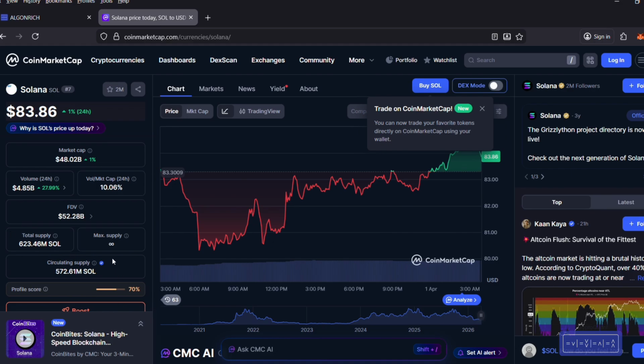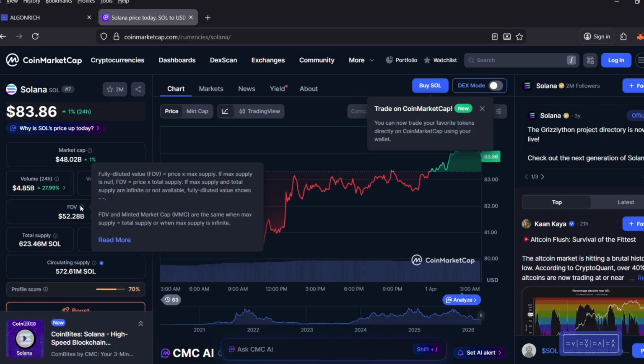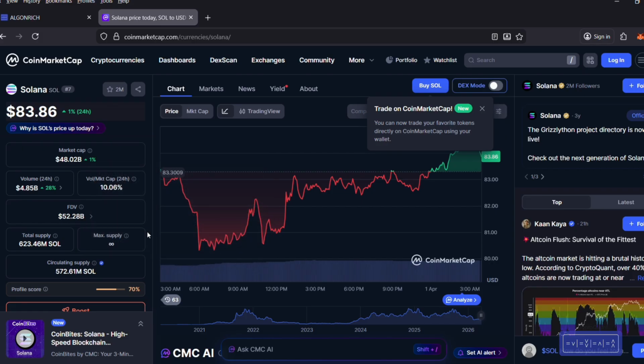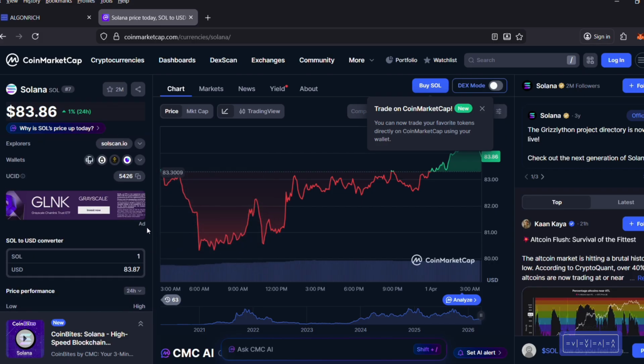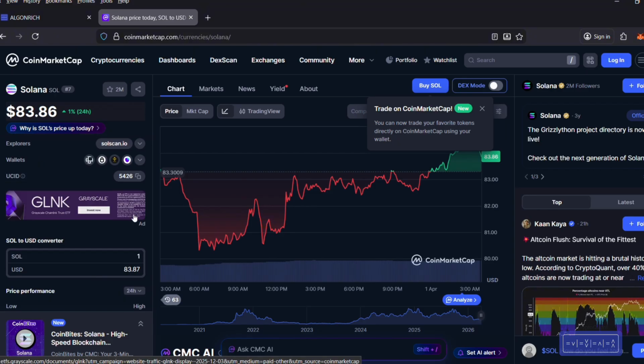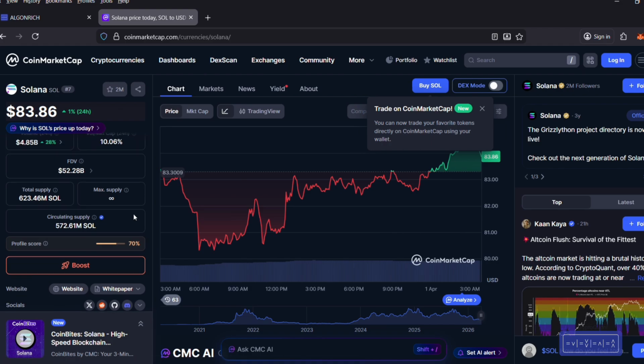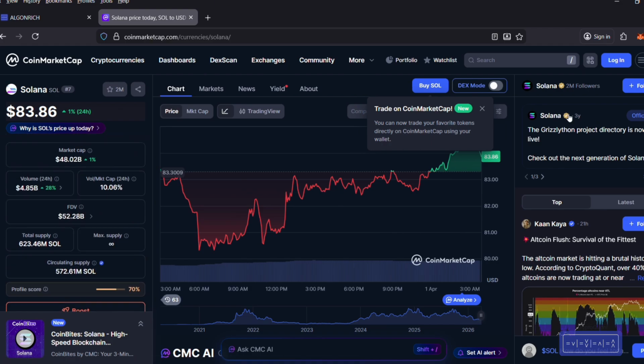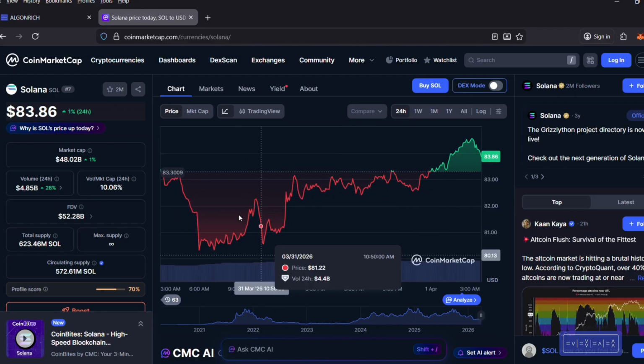And here you have more, like total supply, how many tokens or coins are available. In this case, it tells you that the max supply is infinite, so it doesn't have a limit. And this is the FDV, the fully diluted value. If we keep going down, you could see more information regarding the token, and it gives you a lot of info about what you need to know about this token.